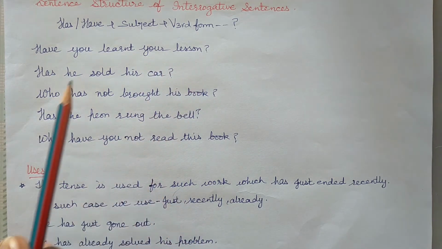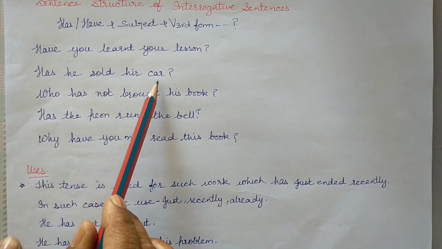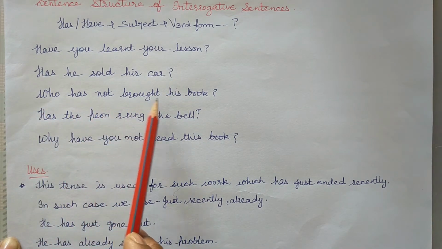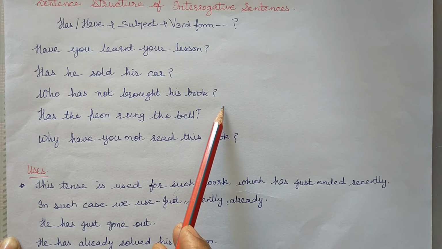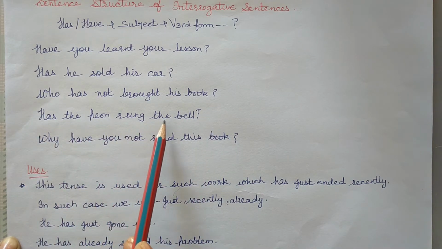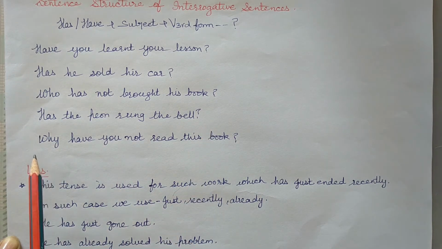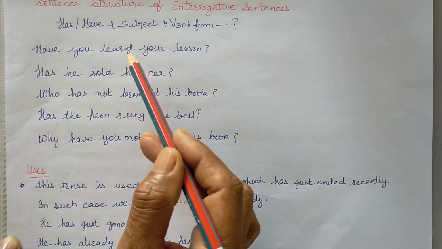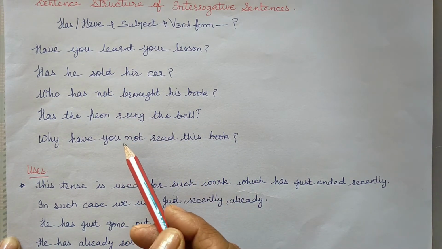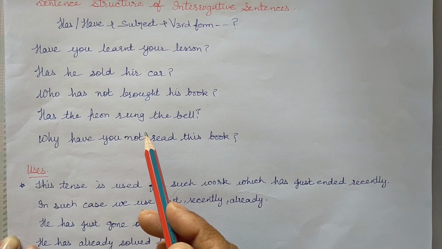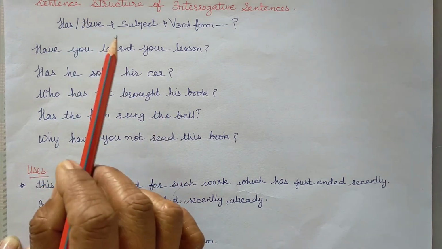Has he sold his car? Who has not brought his book? Has the peon rung the bell? Why have you not read this book? All these sentences are examples of interrogative sentences in present perfect tense.